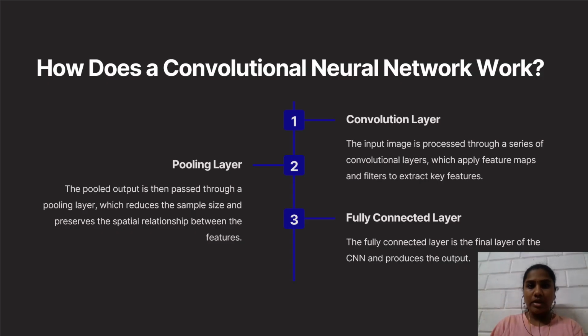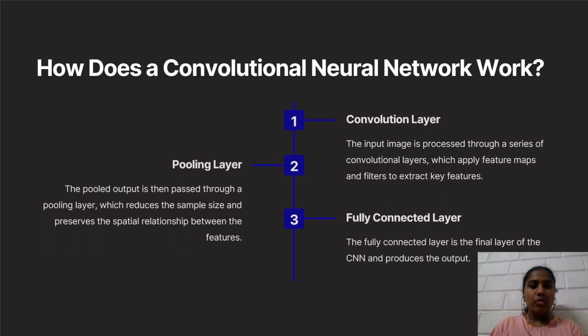Now let's see how a convolutional neural network works. I already told you that the first layer is a convolution layer. In the convolution layer, the input image is processed through a series of convolution layers, which apply feature maps and filters to extract key features. It is then sent to the pooling layer, which is the second layer.